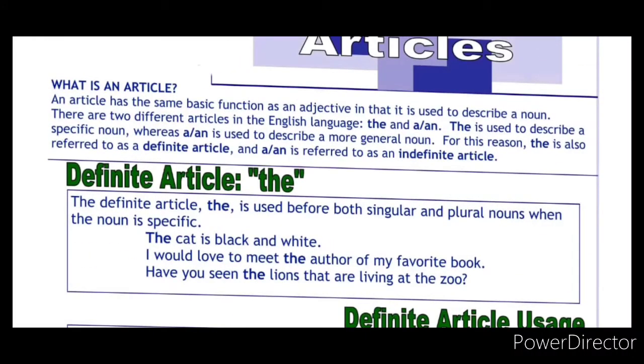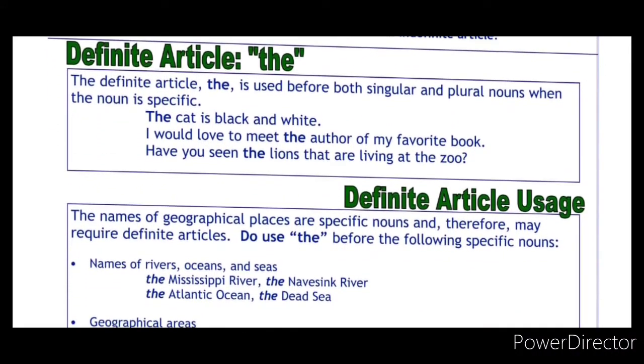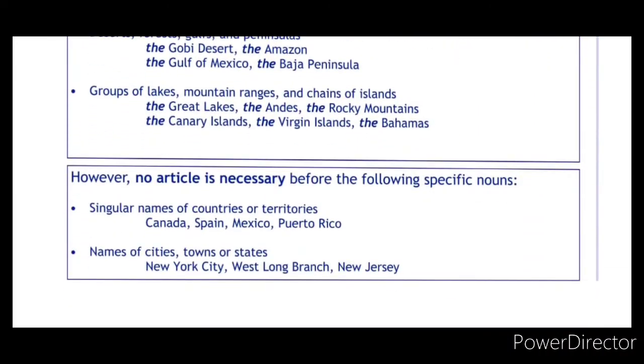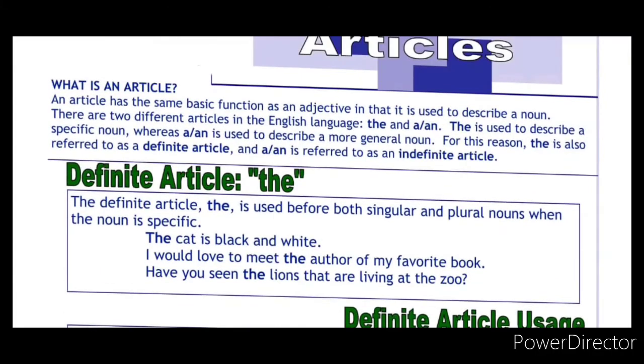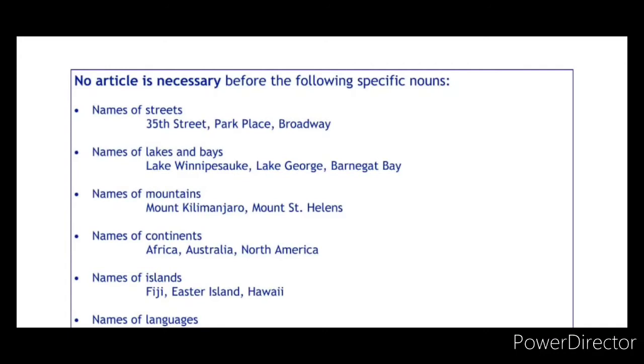So in this picture we have discussed what is meant by article. We came to know that two types of articles are there: one is the definite article the, and the other is the indefinite article a or an. First we discussed the definite article and its explanation with examples. Then we saw the definite article usage and where we need not use any article. These are the things we have discussed in this image. Let's continue, children, with where we need not use articles.